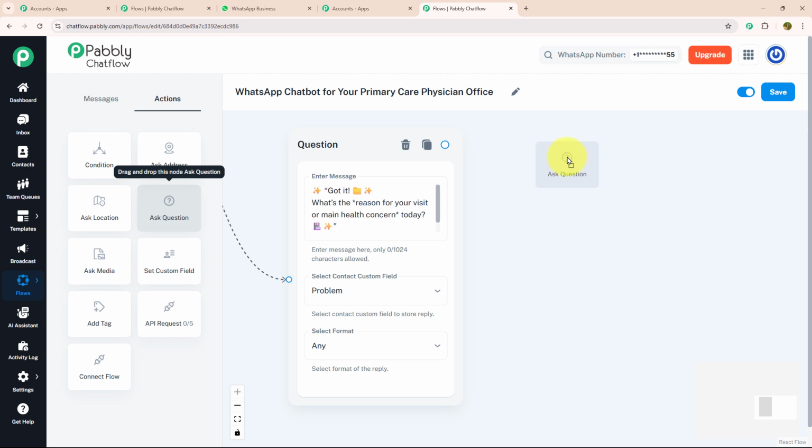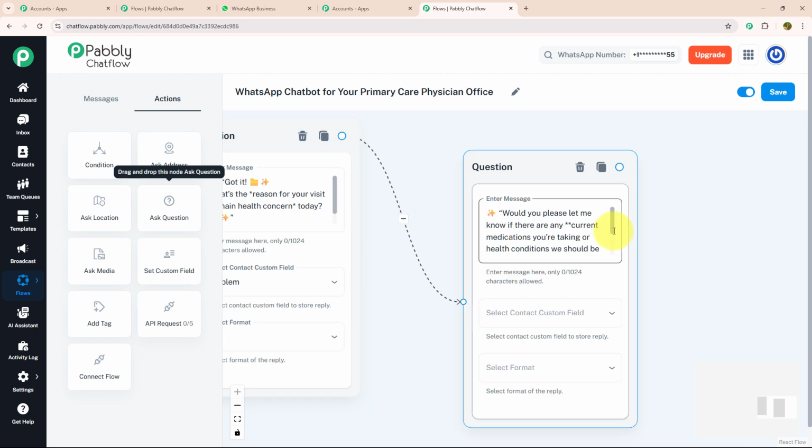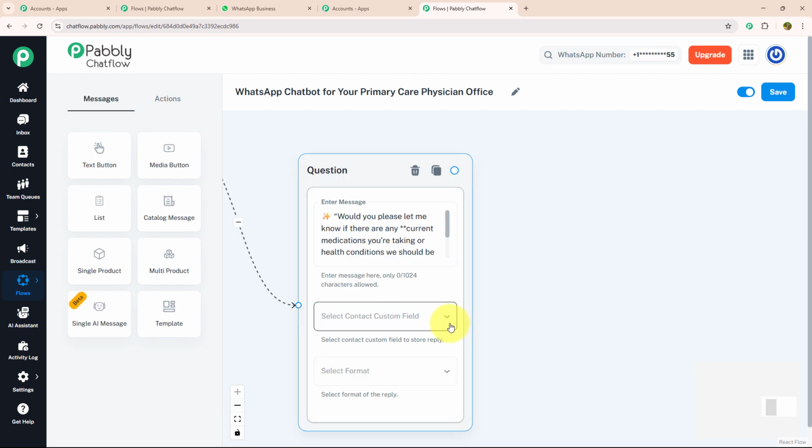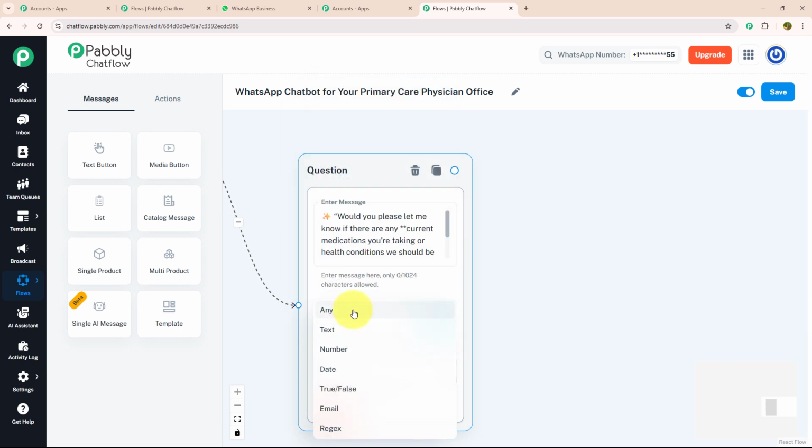For that, I'm going to drag and drop, connect with my previous question, and enter my message. Would you please let me know if there are any current medication you are taking or health concern we should be aware of, like diabetes, high blood pressure, or allergy. I'm going to select my contact custom field as condition and my format as any.